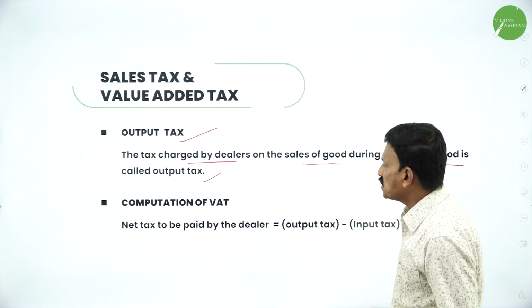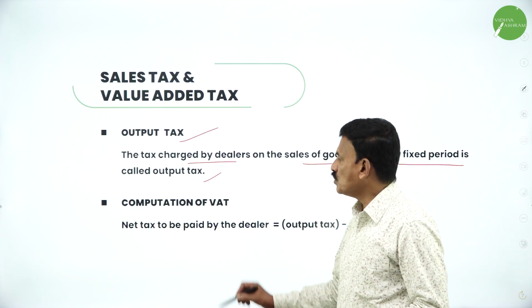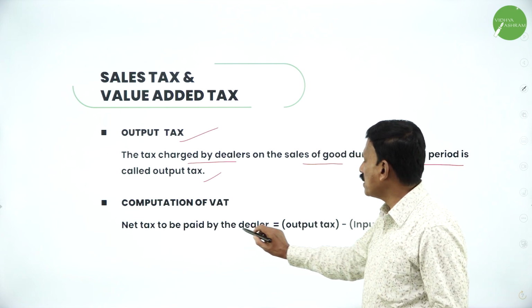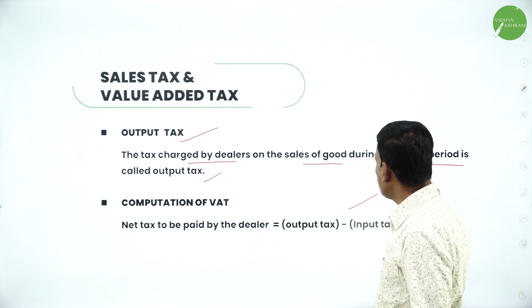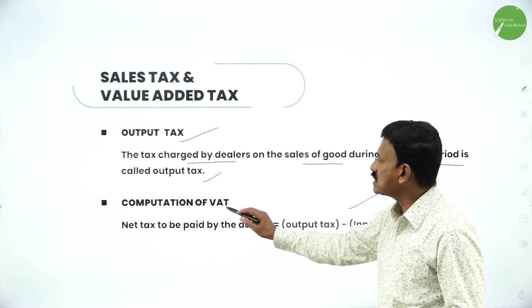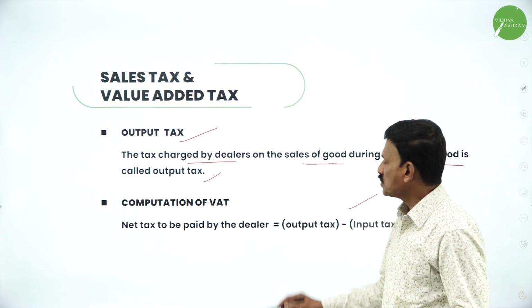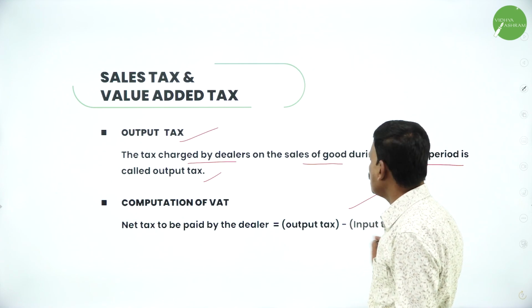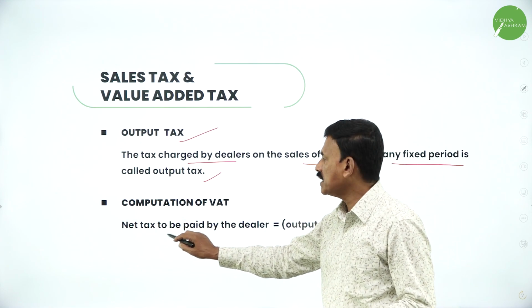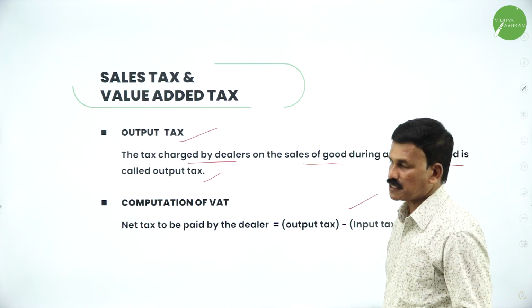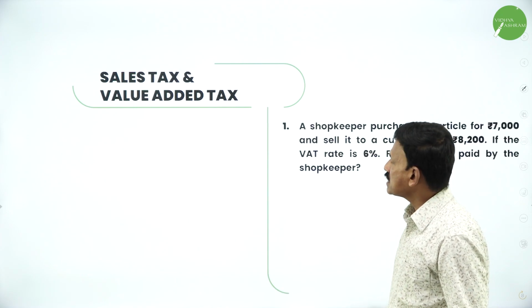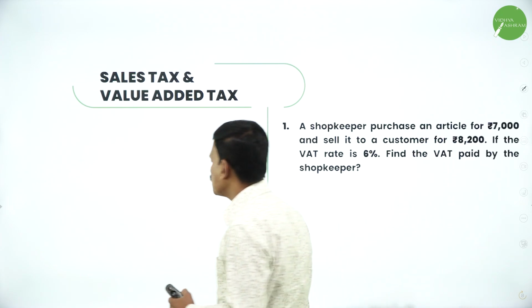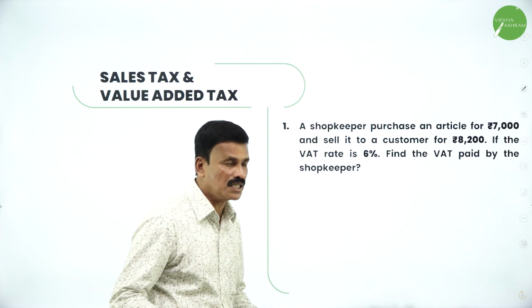Now, computation of VAT. The net tax to be paid by the dealer is equal to output tax minus input tax. So, the difference between output tax and input tax is nothing but the net tax paid by the dealer. Now, based on this, let us take an example for 3 marks. This is an important question for 3 marks.